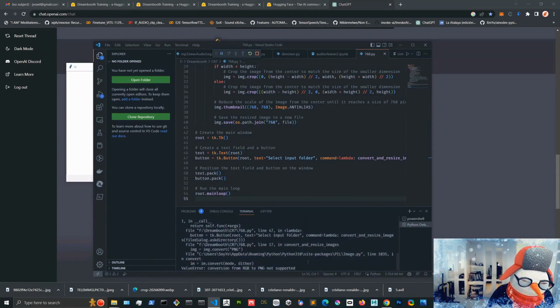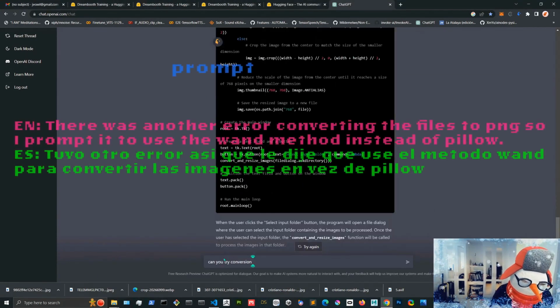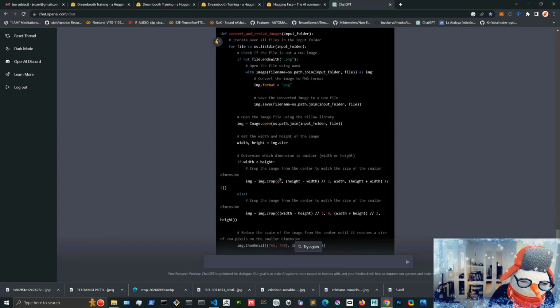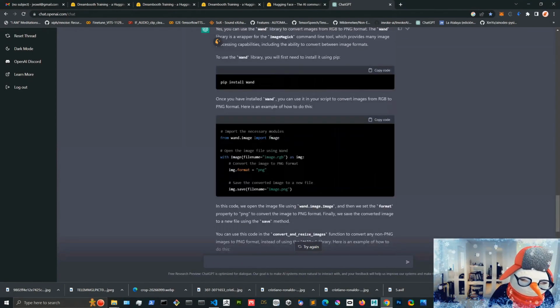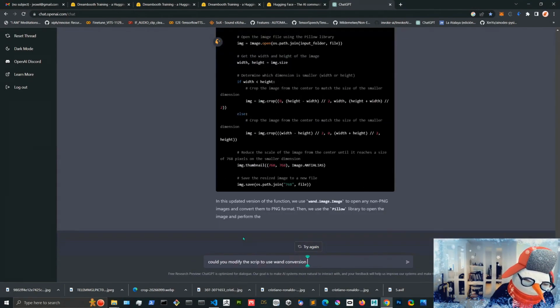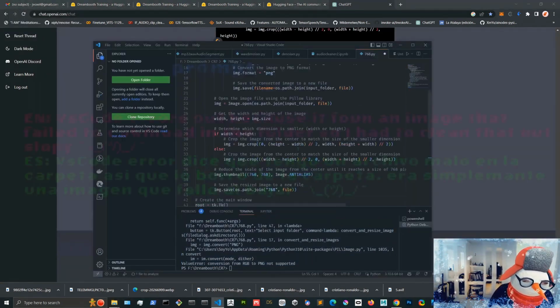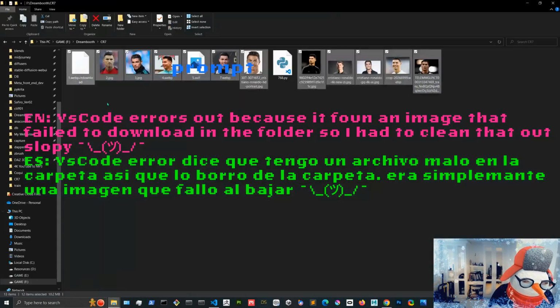Another thing now is that it fails to convert RGB to PNG. It cannot convert it with Pillow, so I'm going to use another dependency. Basically, if you know a little bit what dependencies do what, you can ask it and it will massage the code until it does what you need.